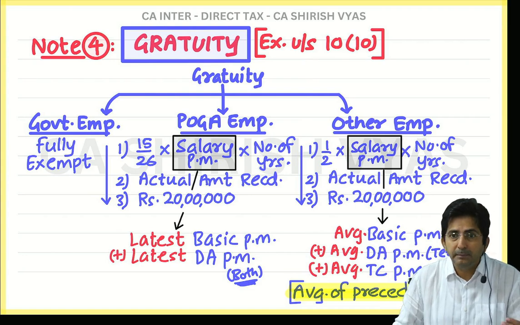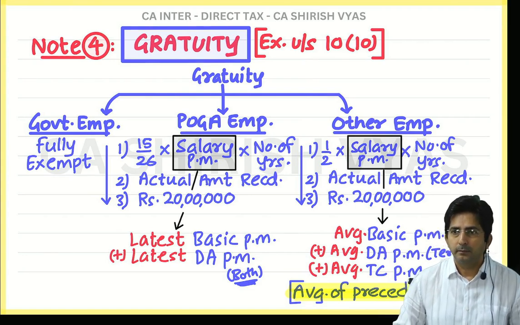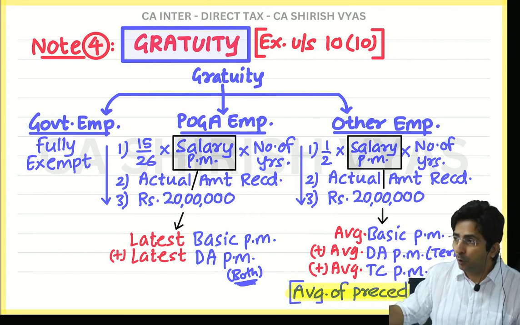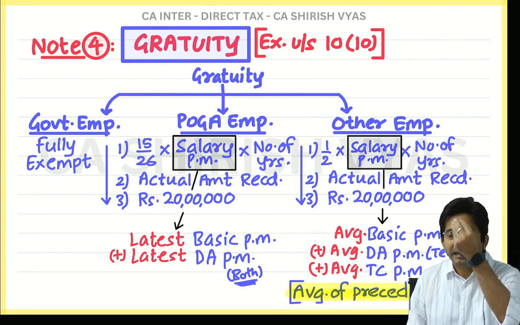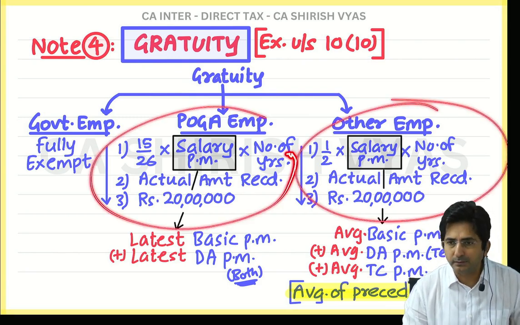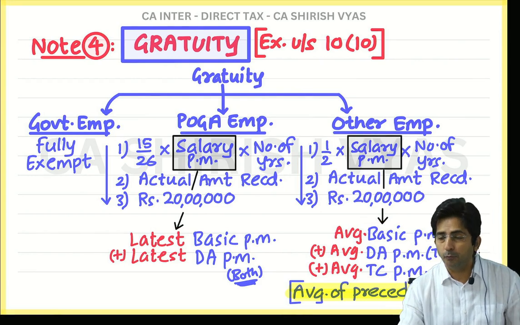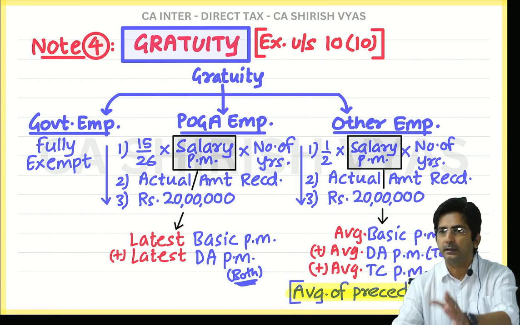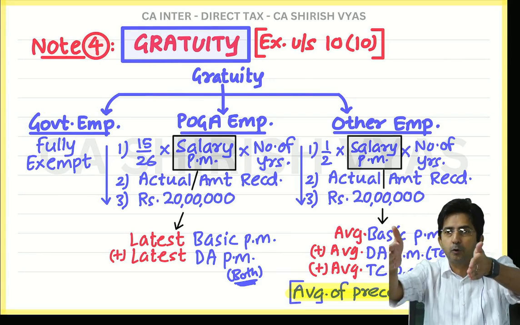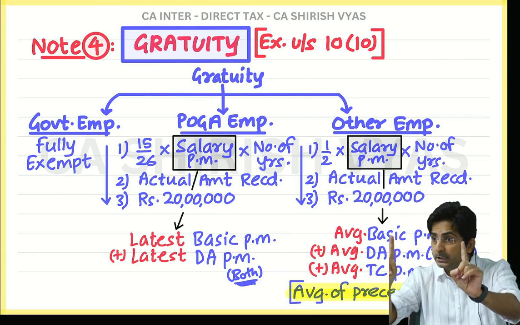Gratuity is over. Immediately I will take one question now. Fix this thing in your mind. See, don't think it's a big chart. Hardly you have to remember. This formula, if you remember, here it is opposite. Tell me, before I go to the sum, what are the three distinctions between the formula for poga employee and other employee? Three distinctions.